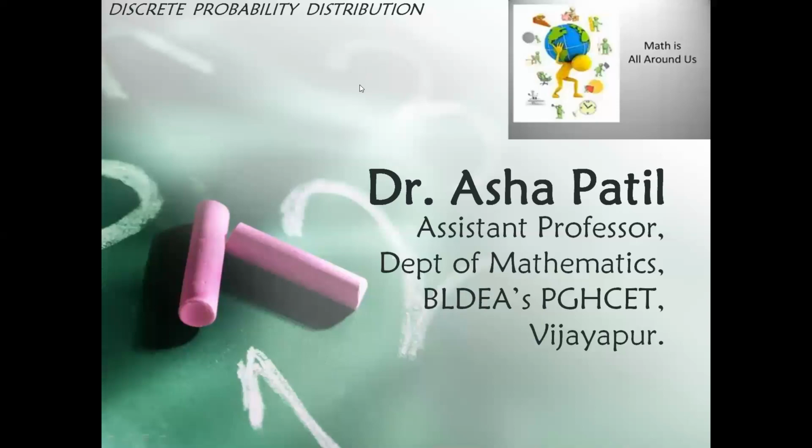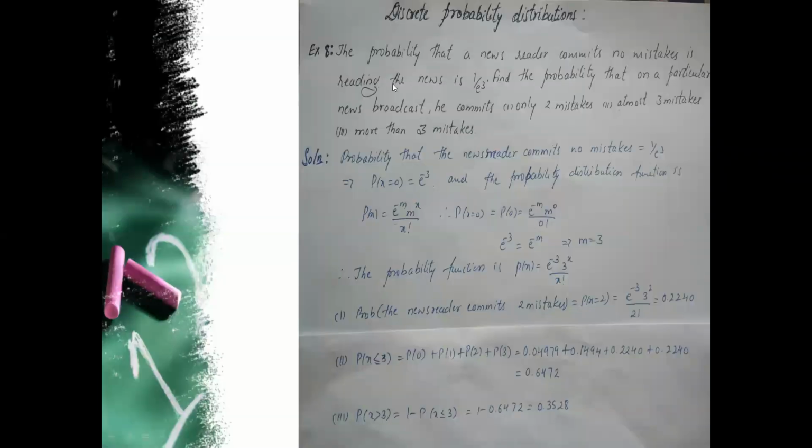Hi, let us study one more example on discrete probability distribution. The example is: the probability that a newsreader commits no mistakes in reading the news is 1 upon e cube. Find the probability that on a particular news broadcast he commits only 2 mistakes, at most 3 mistakes, and more than 3 mistakes. So here the probability that a newsreader commits no mistakes is given.